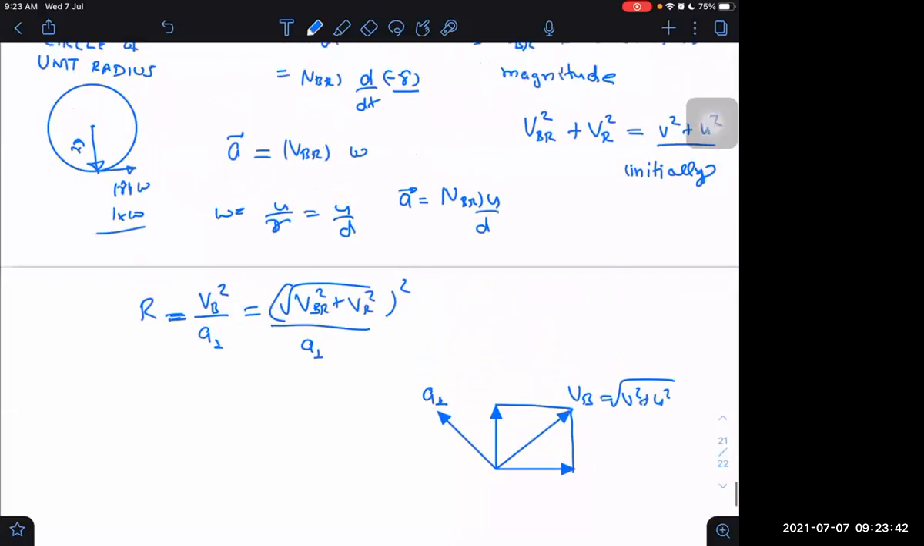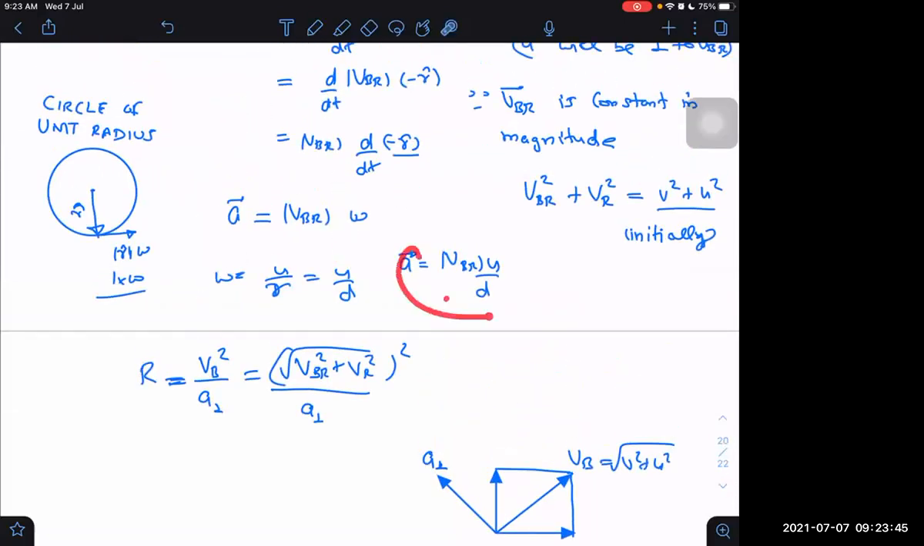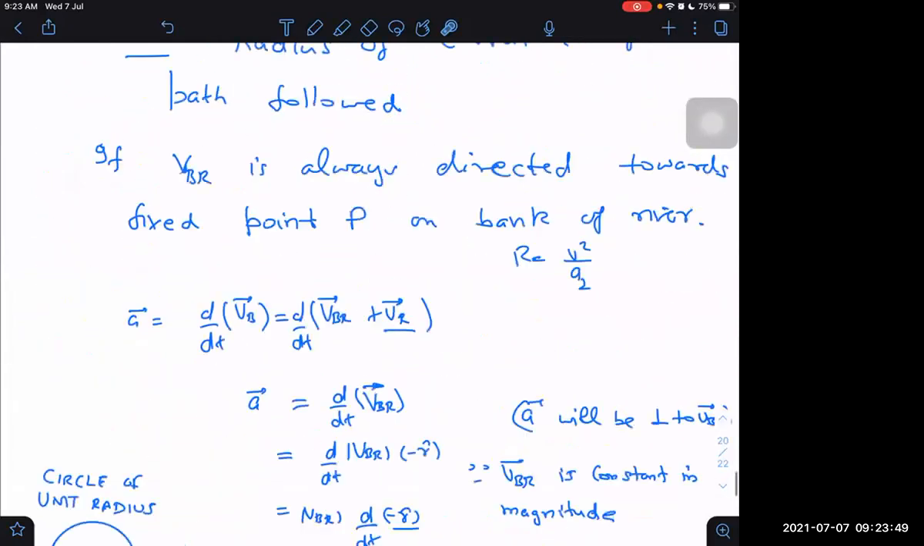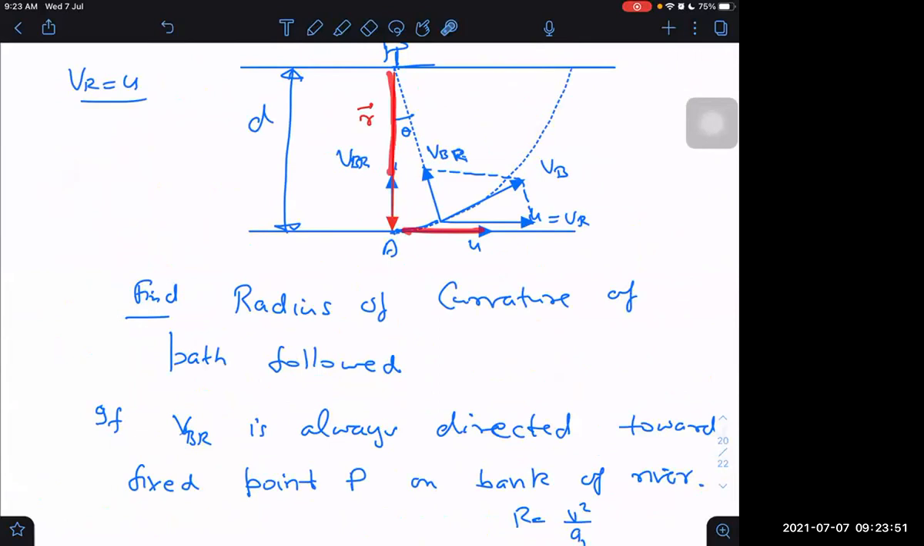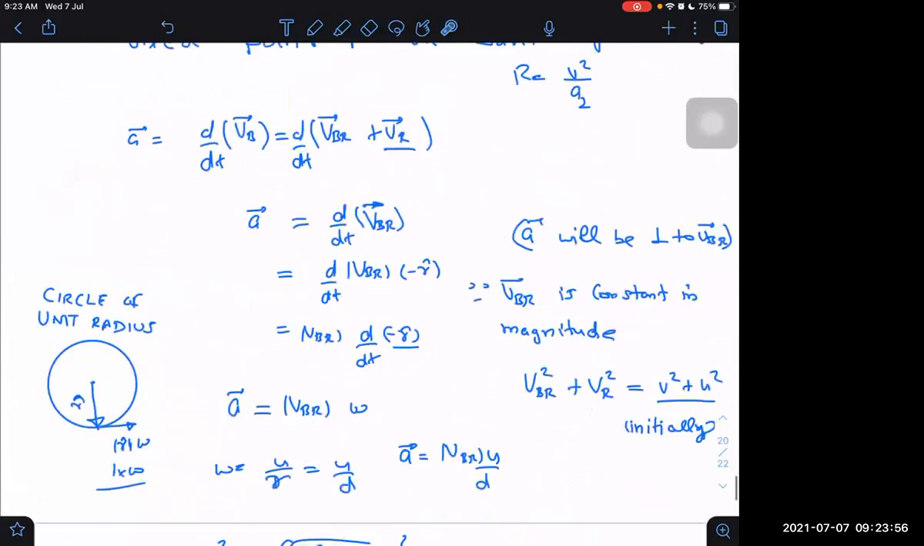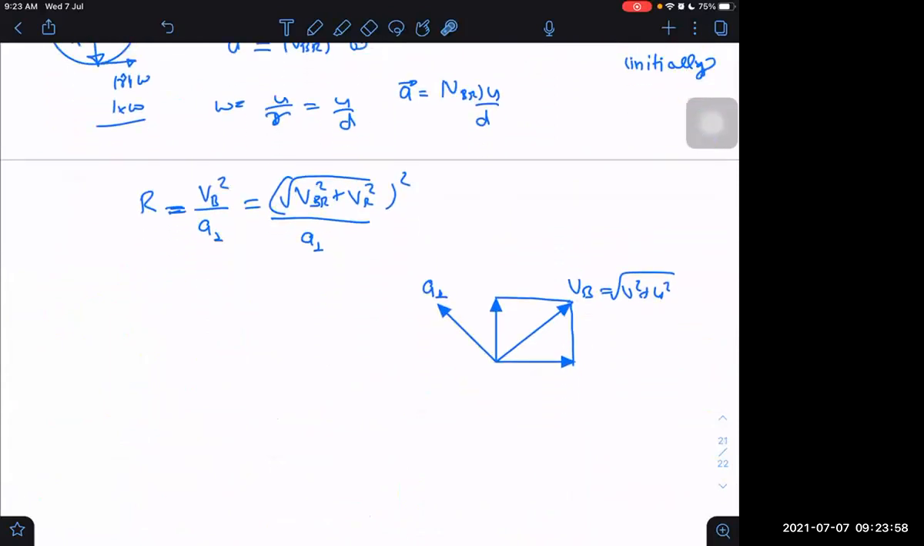Wait a second. Where was I? This part is already written here. Done. U by D is omega. Why is U by D omega? Initial speed is U and this is the distance D. So U divided by D will be equal to omega. Okay. Then we are getting from there.